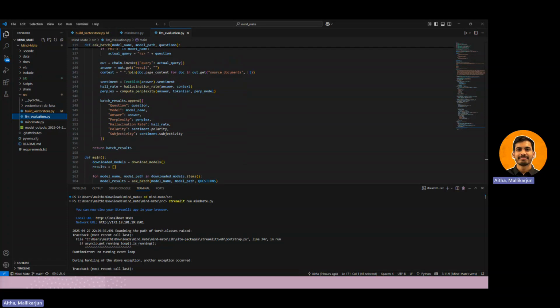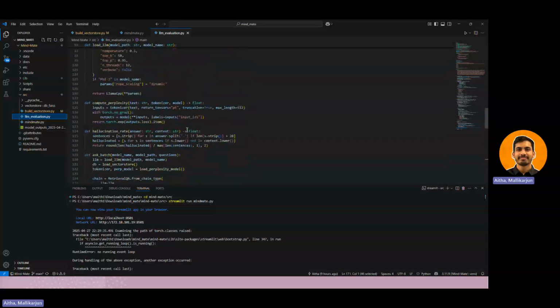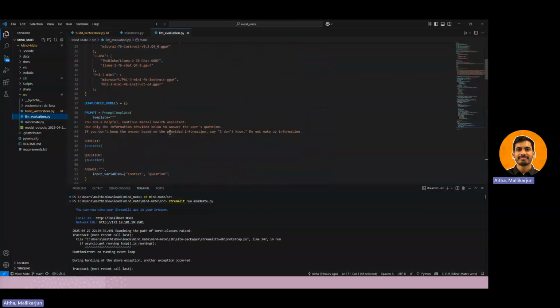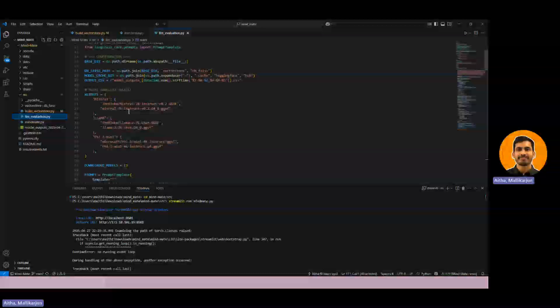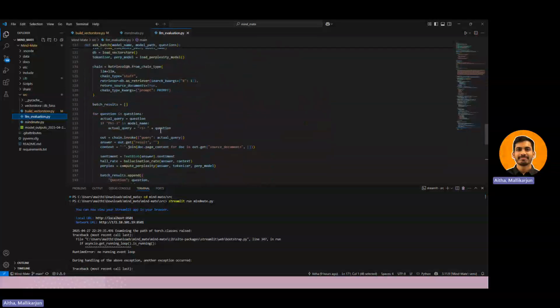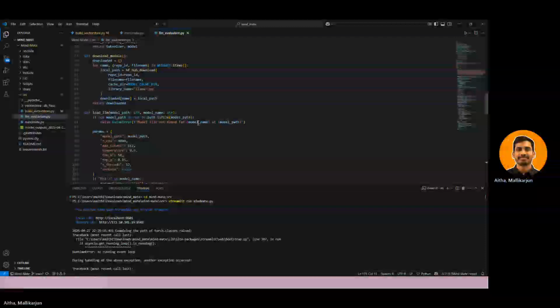Basically, we have scripted this file in a way that it only runs on 10 questions with 3 different models, so that the models that we are including here will run all the 10 questions and provide the responses, including the evaluation metrics. And all of these will be stored in a CSV file here. Then later we can analyze the CSV files.